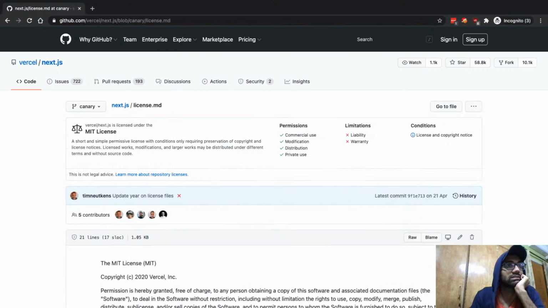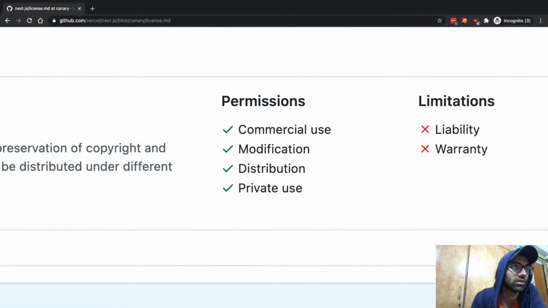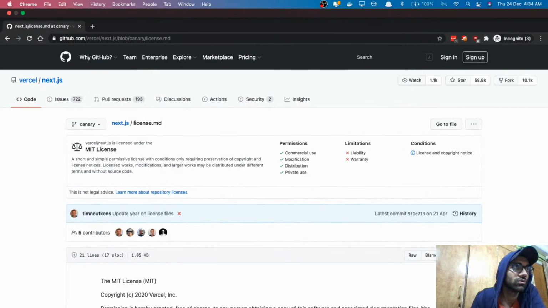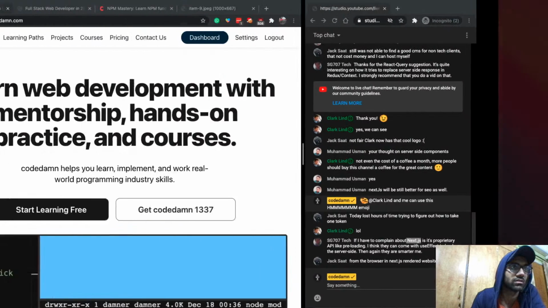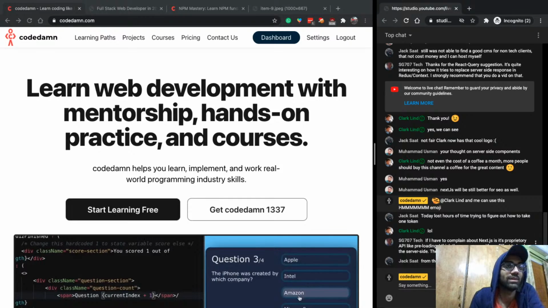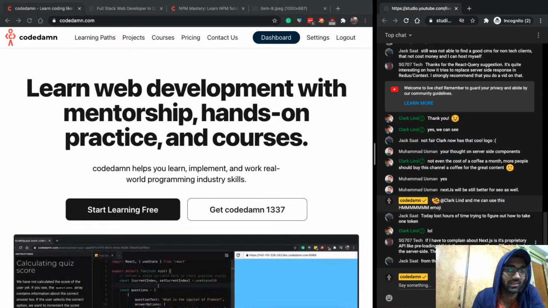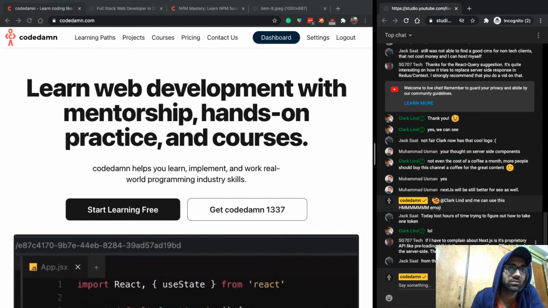So you can just fork this and create your own Next.js and use it for commercial use, or do anything you want. So there is no proprietary API, I would say. The API you're talking about is probably image compression, the new image component which does image compression under the hood, which is sort of not open source, I think. But the rest of the thing is open source.